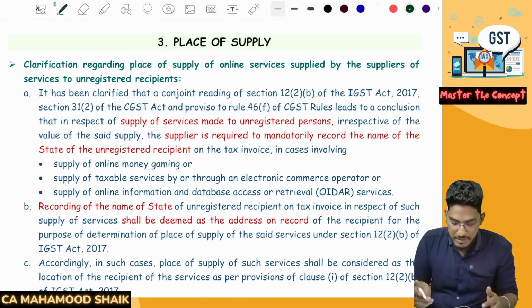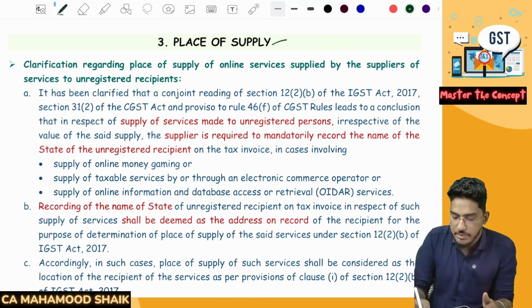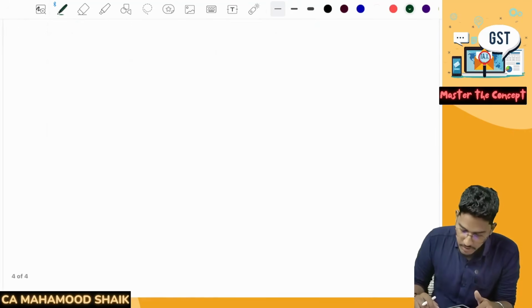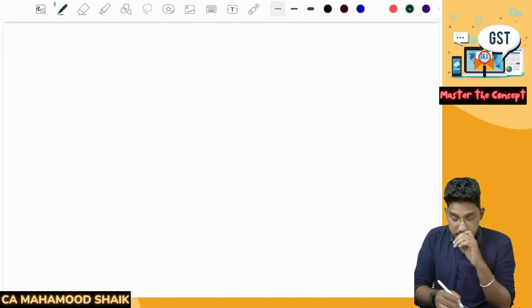So what are the amendments in the place of supply chapter? For this, let me give you a little background here. So guys, if you remember how to determine place of supply for supply of services.